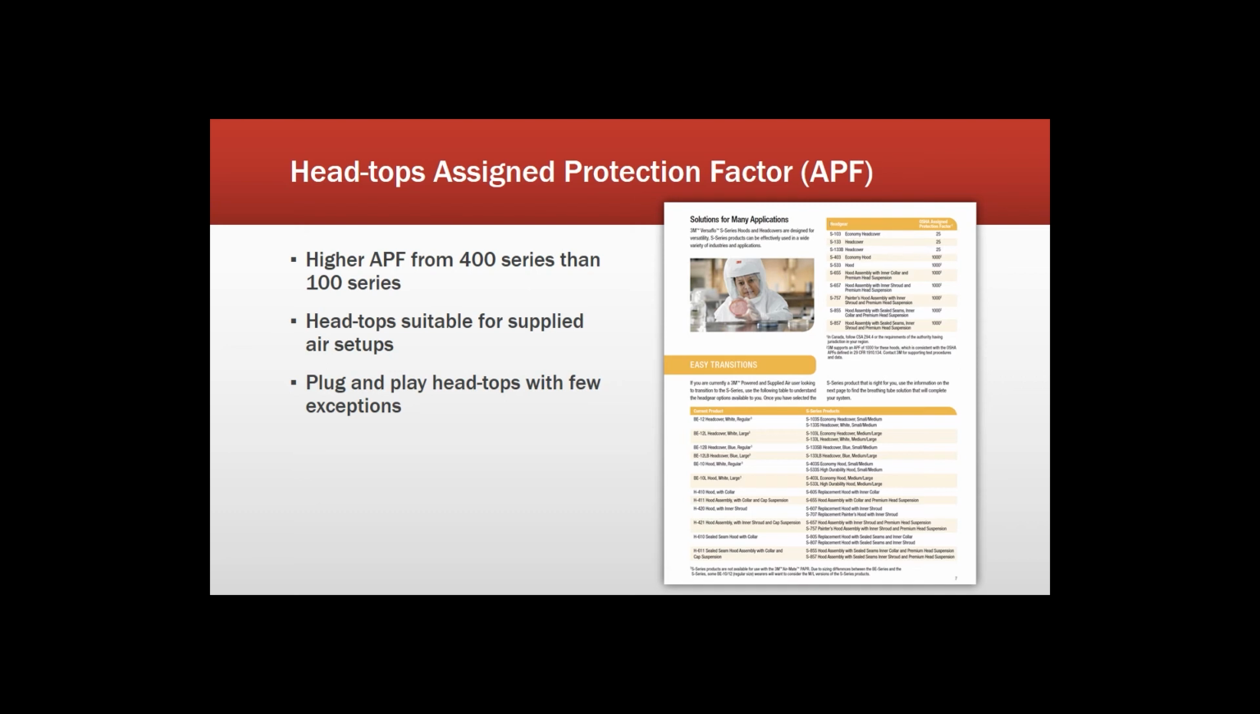What you're going to notice here is that from the 100 to 400 series, there is going to be a giant jump in assigned protection factor. That's because the economy head covers in the 133 series only kind of go to chin level, whereas you start to move into the 433s and up, and again, they're going to go down to the chest, which provides more robust protection, and with that comes a higher assigned protection factor.